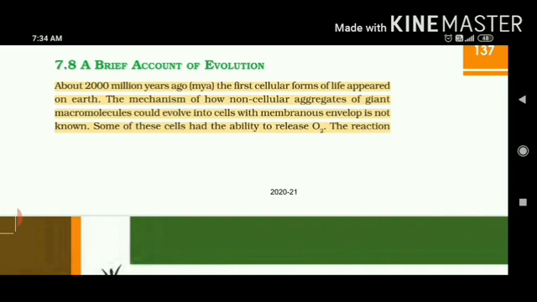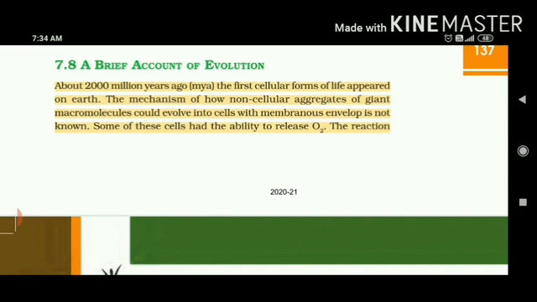So, if we talk about millions of years ago, the first cellular life appeared on Earth. Now, cellular life means, because all organisms, either plants or animals, are made up of the basic and fundamental unit of life that is called a cell. It means the cell has also developed from some non-cellular aggregates of such big macromolecules. Now what are these macromolecules? They can be proteins, carbohydrates, vitamins.